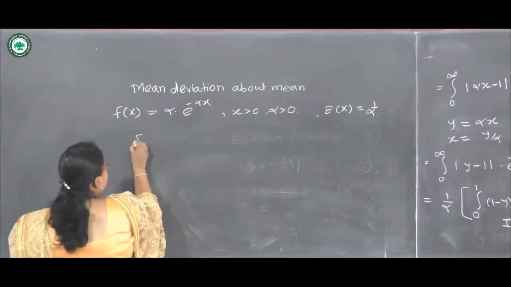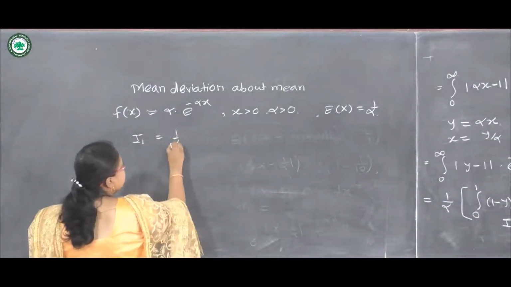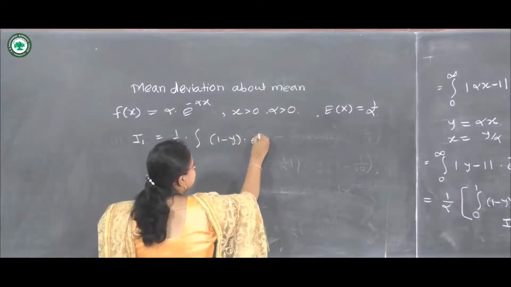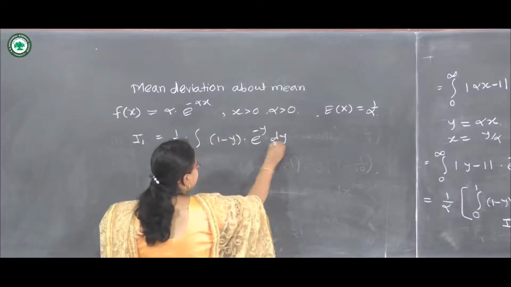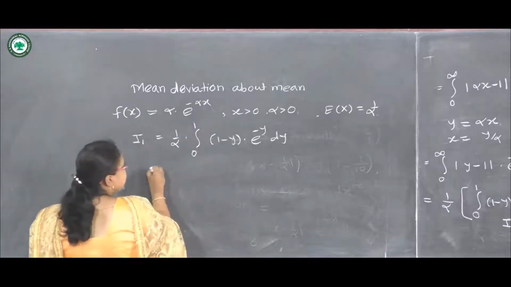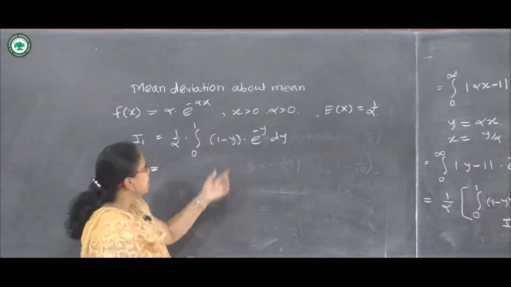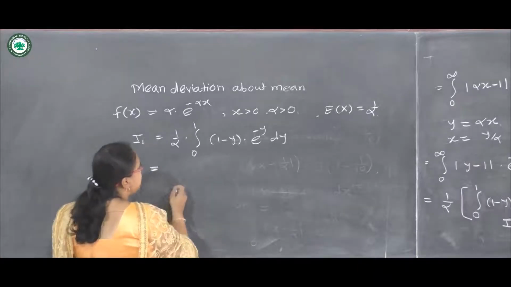So here I1 is 1 upon alpha into integration of 1 minus y e raised to minus y dy from 0 to 1. Here we have to make use of the LIATE rule, or integration by parts.